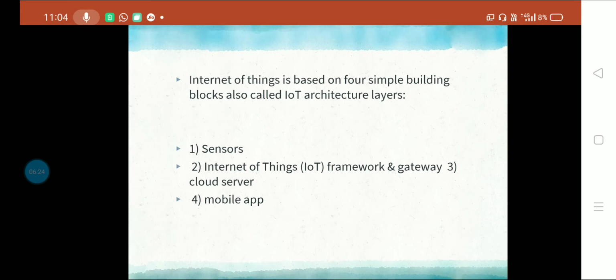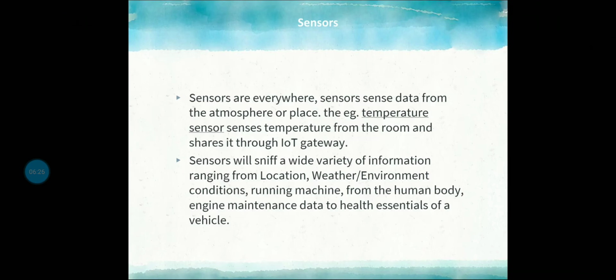Let's discuss the first layer. The IoT architecture has been divided into four stages. Out of that, the first stage is the sensor, or you can say actuators.